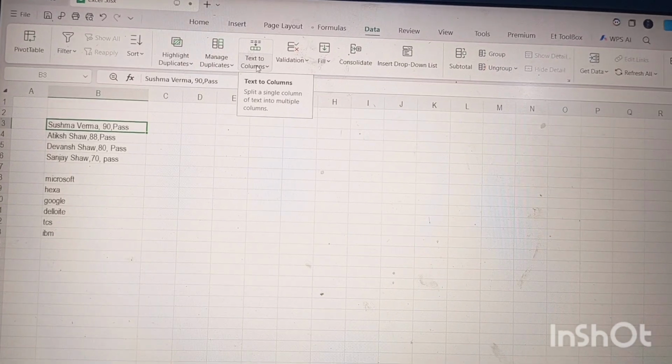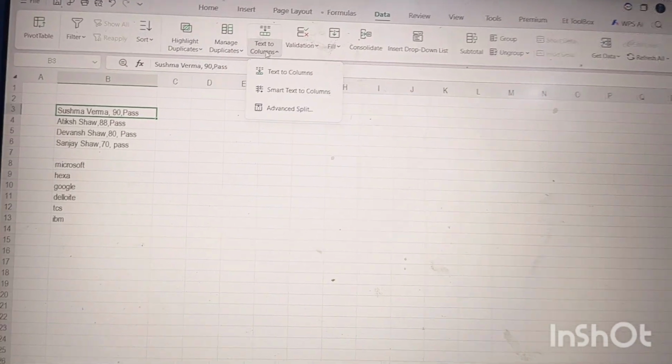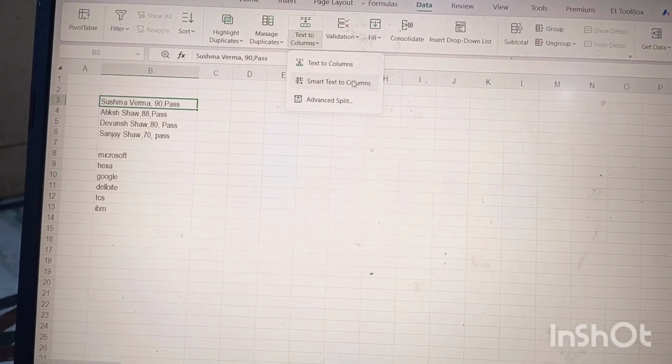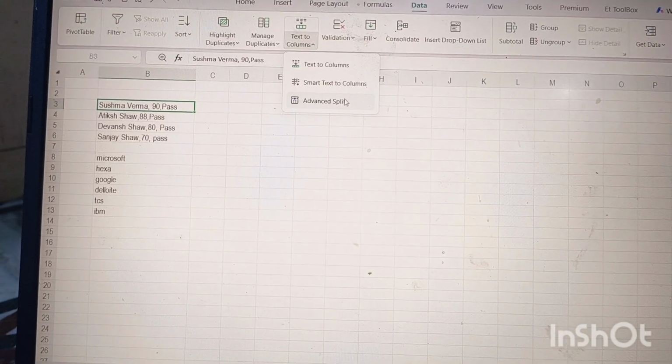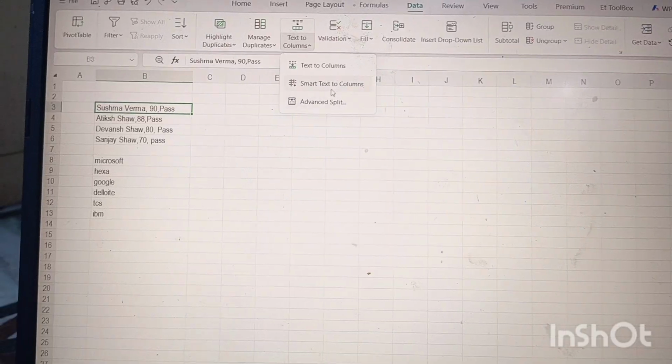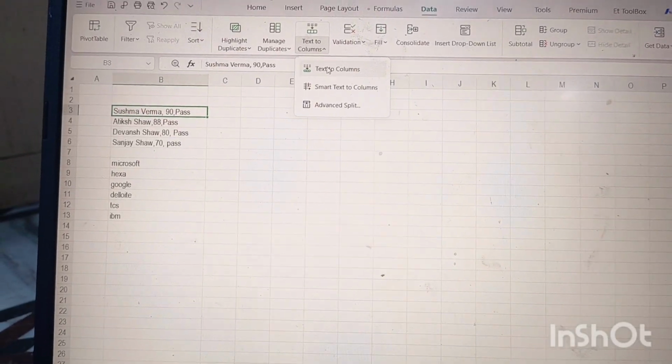After clicking text to column, you will get three options, guys: text to column, smart text to column, and advanced split. Split means it will divide. I am going to show you all three, starting with how text to column works.